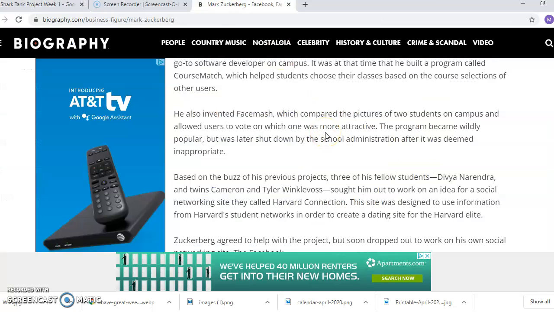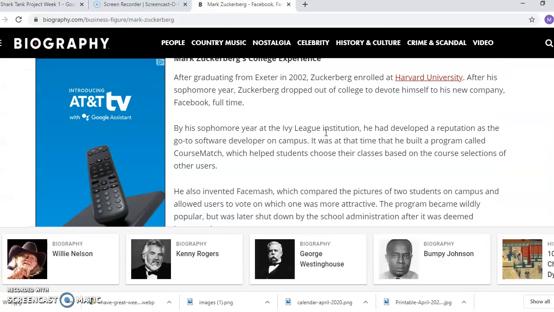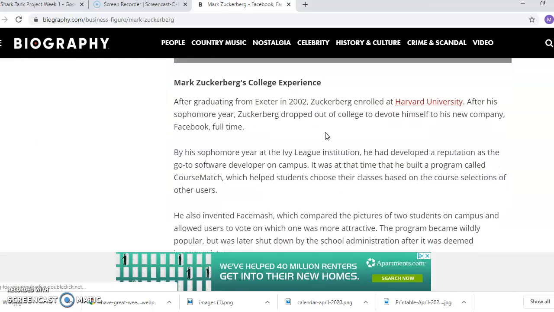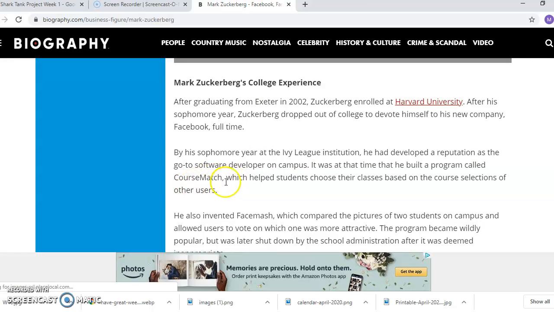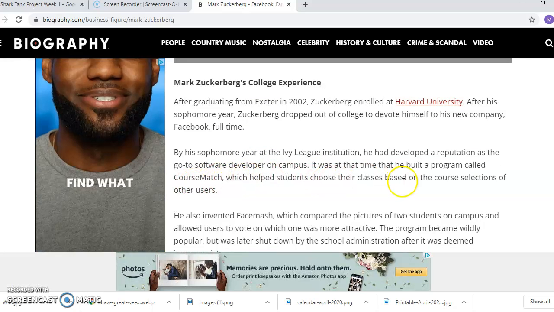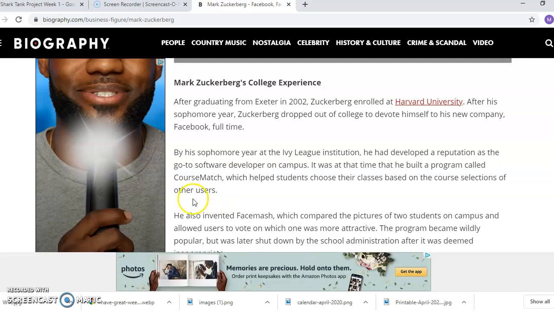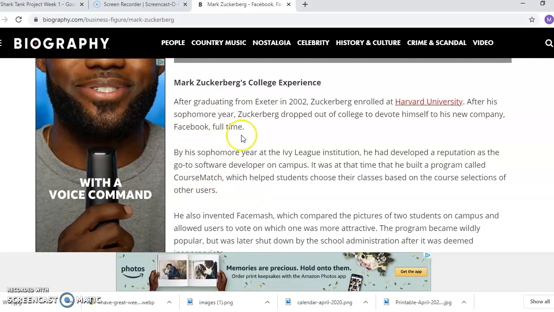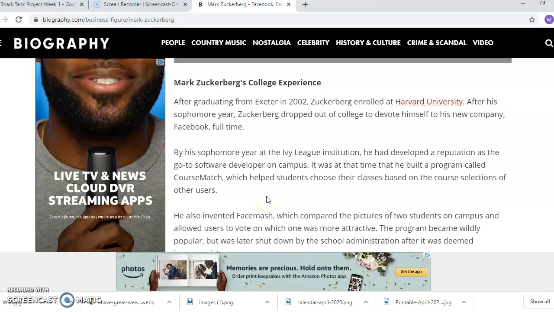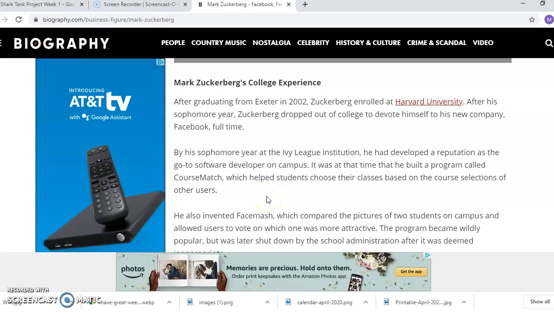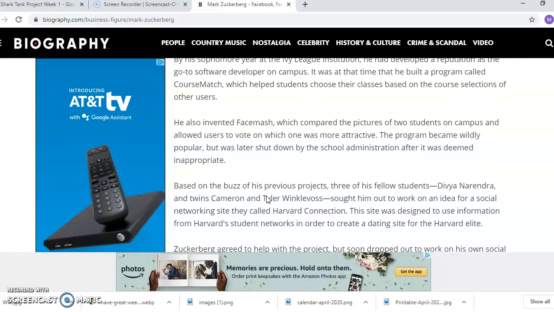I definitely know that I just saw some information around his developing this software called Course Match, which helps students choose their classes based on course selections of other users. So even though this wasn't Facebook itself, it is early information that he developed an initial program in order to match the needs of students on college campuses with the program that he was creating.